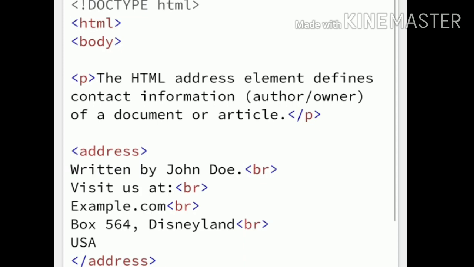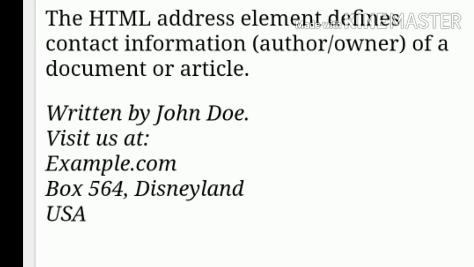Visit us at, BR tag. example.com, BR tag. Box 564, Disneyland, BR tag. USA. After that you close the address tag, the body tag, and then the HTML tag. This way the information is displayed.